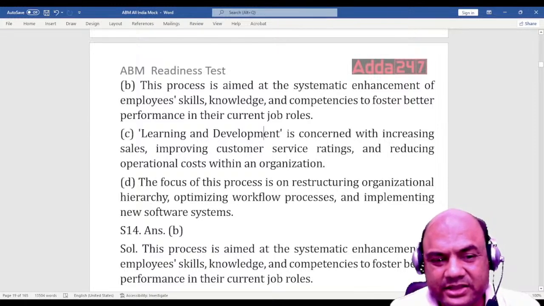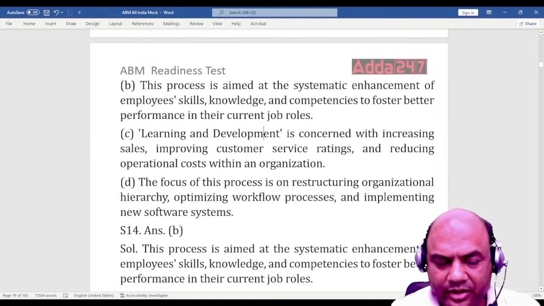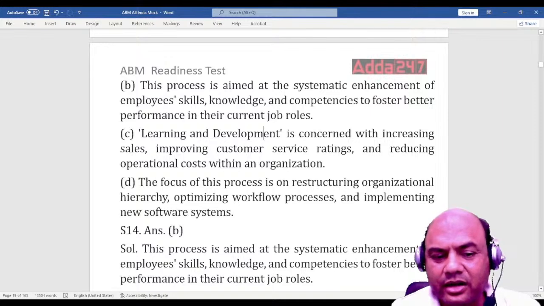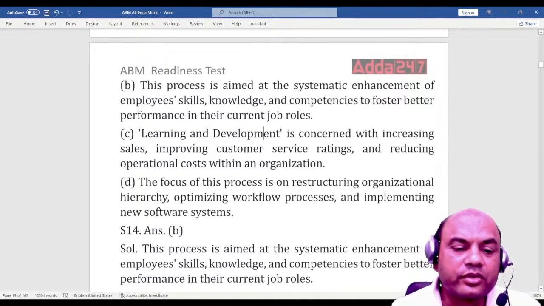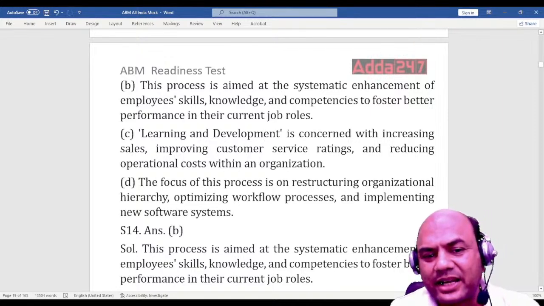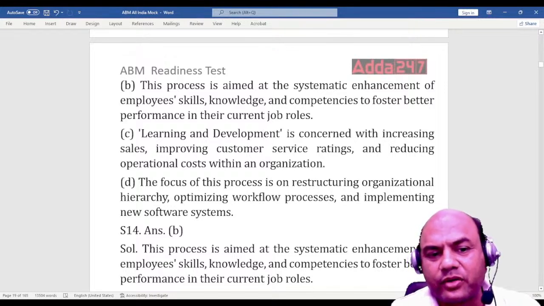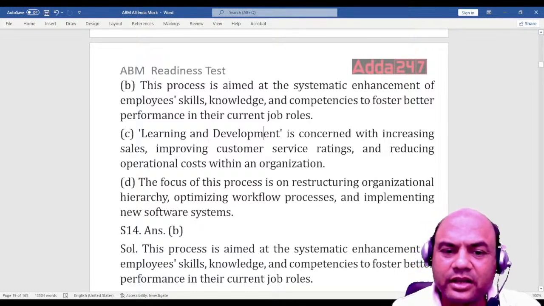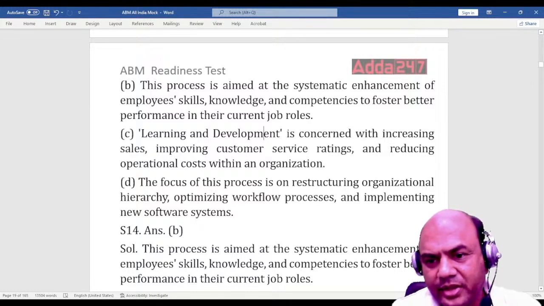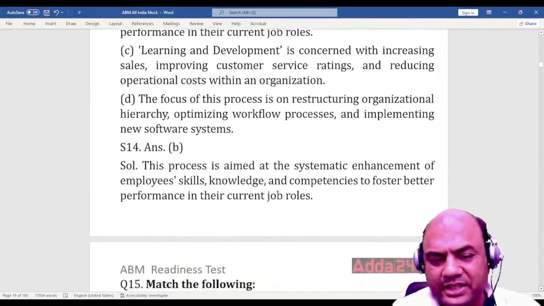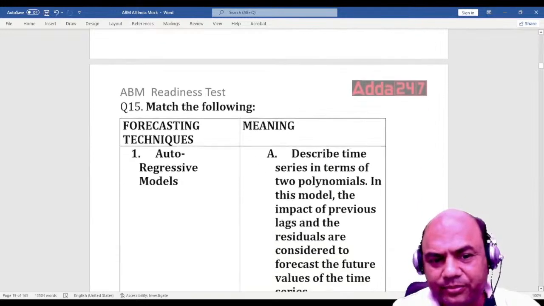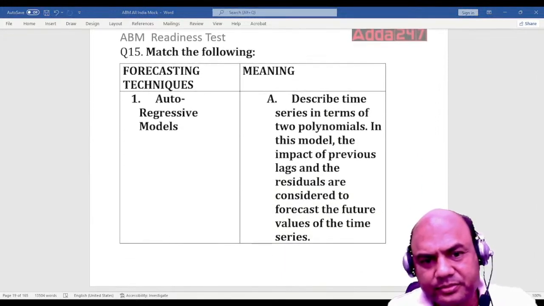Now I won't read the C and D. The answer is directly B. C and D you can read it later. So B is the answer. It's self-explanatory: the process is aimed at systematic enhancement of employee skills, knowledge, competencies to foster better performance in their current job roles. So we shouldn't waste our time more on this because it's self-explanatory. Okay. Next.